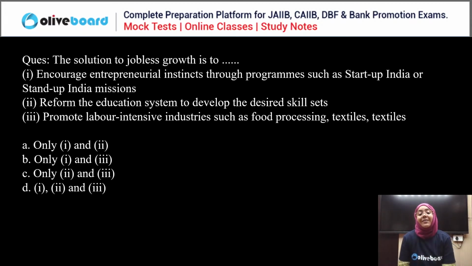Promote labor-intensive industries like food processing, textiles, etc. Everyone, very simple, very easy. The solution of jobless growth is to do what? Everyone, please answer this question. The solution of jobless growth is actually what? Please answer this question.